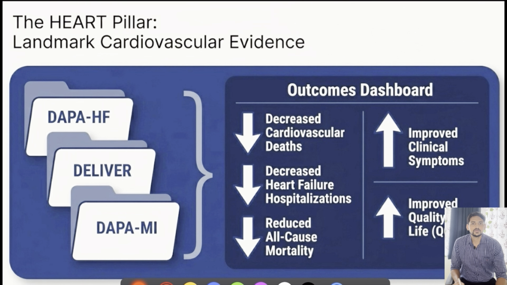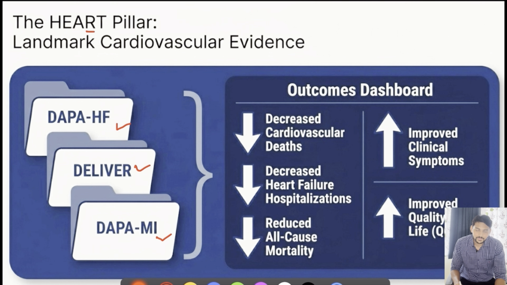Coming to some of the landmark trials which everybody will be speaking about in CMEs and all, which we have to know as evidence when it comes to SGLT2 inhibitors. Mainly regarding cardiac health, they have conducted the DAPA-HF trial, DELIVER trial and DAPA-MI trial. So the overall outcome of all these trials we will see now.